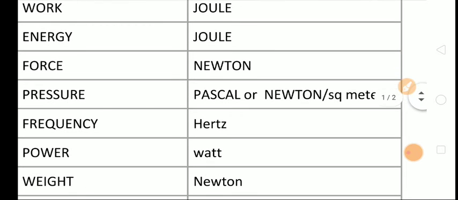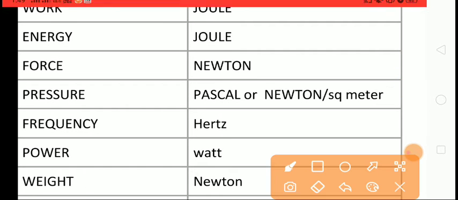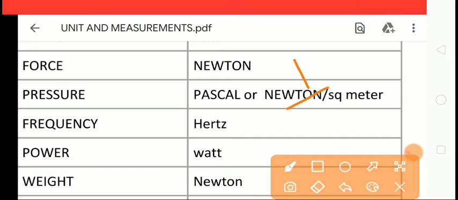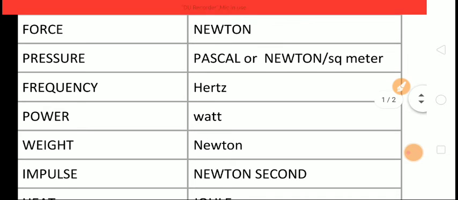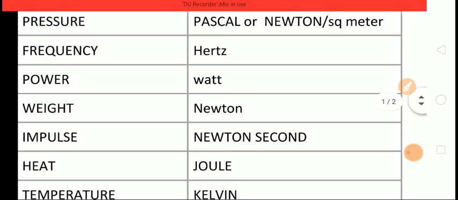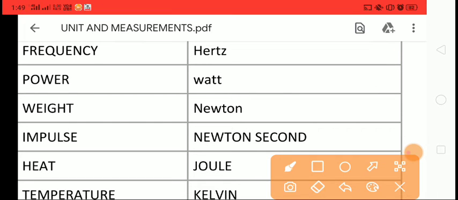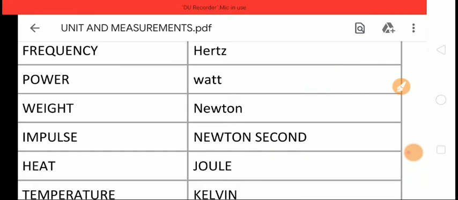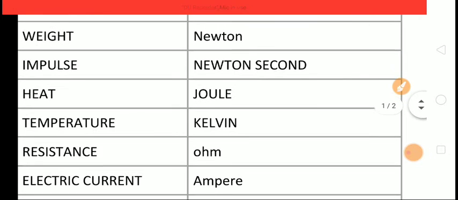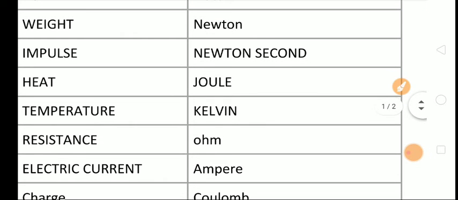Unit of frequency, hertz. Frequency, you know, is 1 upon time. Unit of power, watt. Unit of weight, Newton. Impulse, you know, is force into time. So unit of impulse is Newton into second. Unit of heat, joule. Unit of temperature, Kelvin.